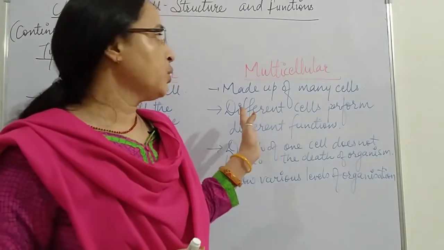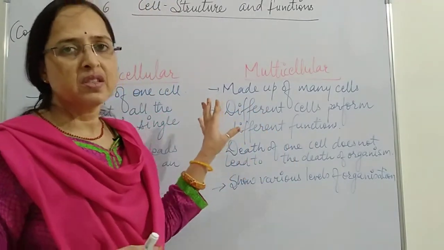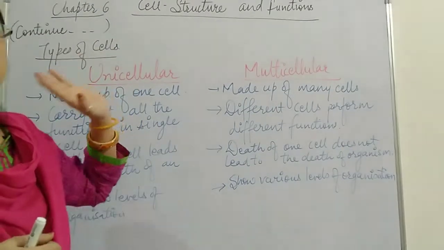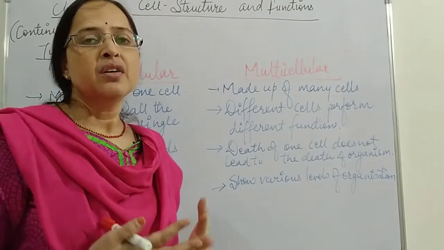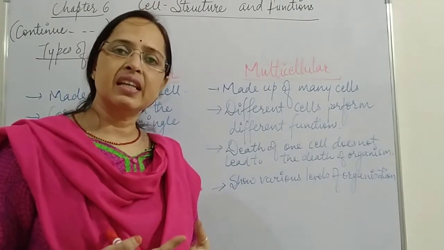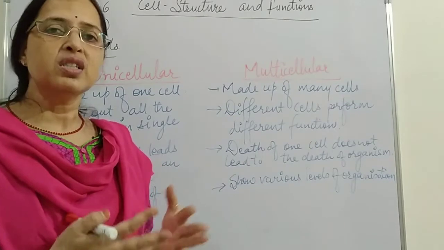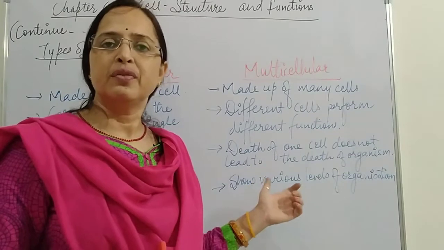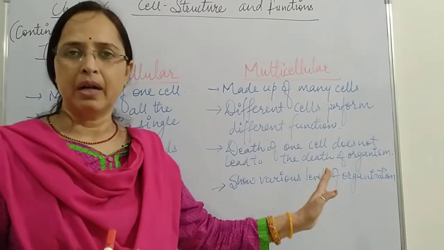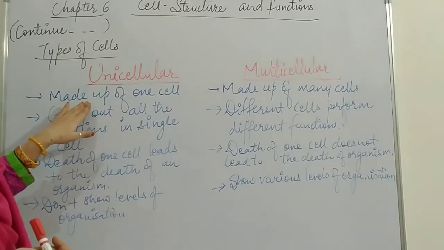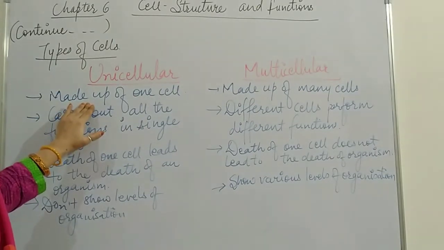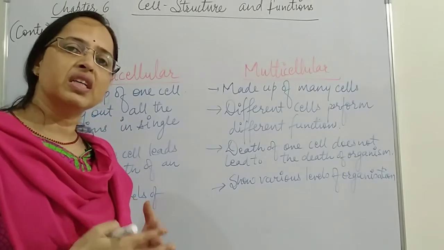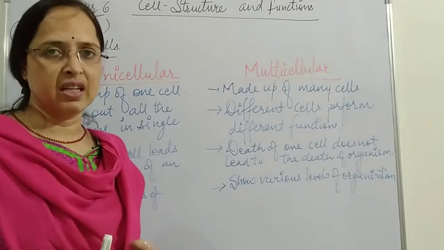Now, here you can see the differences I mentioned, the differences between multicellular and unicellular organisms. When we are talking about the types of cells present on the earth, we say that these cells are categorized into two. First is unicellular and the other one is multicellular. So now we look at the differences between unicellular and multicellular. The first one is that unicellular organisms are made up of a single cell. Like amoeba, paramecium, they are made up of a single cell only. Their body is made up of one cell only.